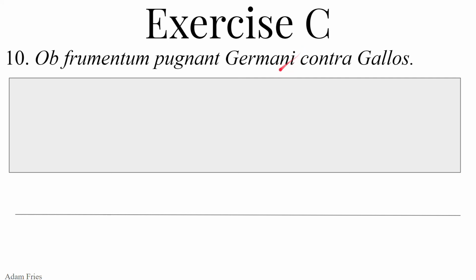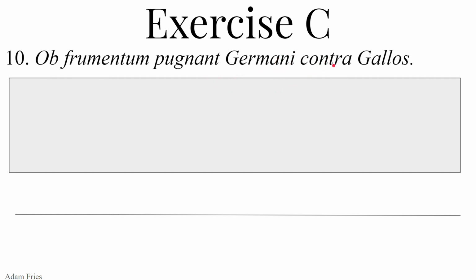So Germani, nominative plural masculine. Latin's a sexist language. Masculine takes precedence over the feminine and the neuter. We can translate this not as just German men, but German people. Or we could just say the Germans. So German being an adjective, from that we can get a substantive, a noun, the Germans. So on account of grain, the Germans are fighting. If they're the nominative subject, they're doing the verb.